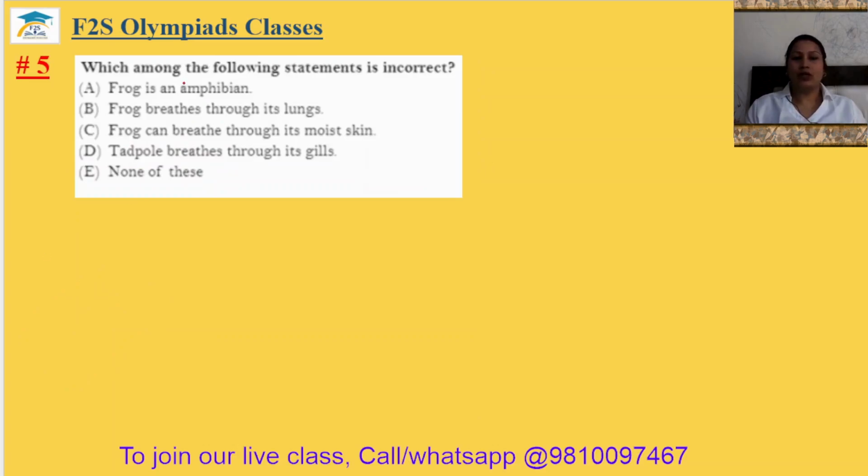Question number 5. Which among the following statements is incorrect? Frog is an amphibian. Yes, it is an amphibian. It can live on earth and water both. Frog breathes through its lungs. Yes, it is also correct. Frog can breathe through the moist skin. Yes, while it is in water, they can breathe through moist skin. Tadpole breathes through its gills. So yes, it is also correct. The answer will be none of these. The fifth answer is option E.